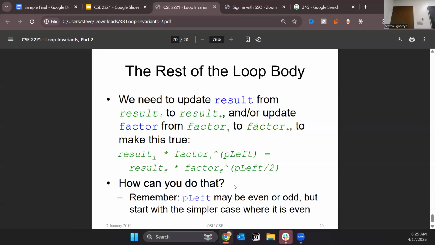Now, sometimes you can cheat because the method name will be called something like divide by 2, and then you'll be given, like, x is 100. And then they'll ask, what's the value of x at the end? Well, it's 50, obviously. So you can sometimes get the answer and then work backwards. Like in this case, you could probably do 3 to the power of 5 and get that the result was 243, and then work backwards to talk about what the loop invariant is and how the while loop may be updating the variables. But I'm not going to say that's cheating. That's just a totally valid way to do things.